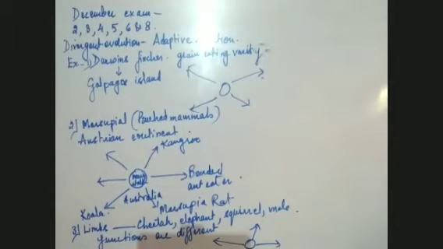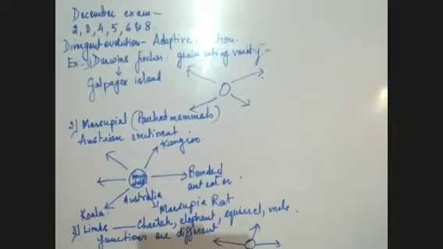Basically, what is divergent evolution? Divergent evolution is an evolutionary process. We all know that it is an evolutionary process. And in this, new species are produced. And from where do they diverge? They diverge from a single ancestral stock. This is the single ancestral stock from where they all diverge to produce new species.